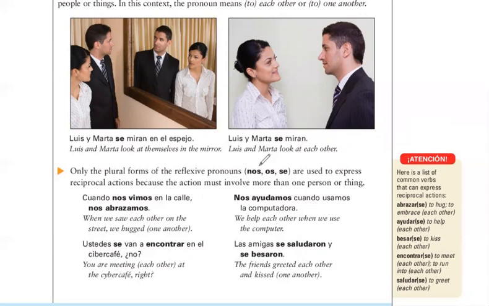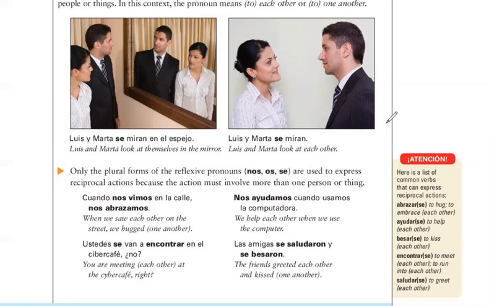And that is why we've got right here that nos, os, and se. Those are the only object pronouns that are used with this, because you're only going to have a reciprocal reflexive if we have more than one person. If we have any reciprocity, it'll be because it's being performed between at least two people, right?